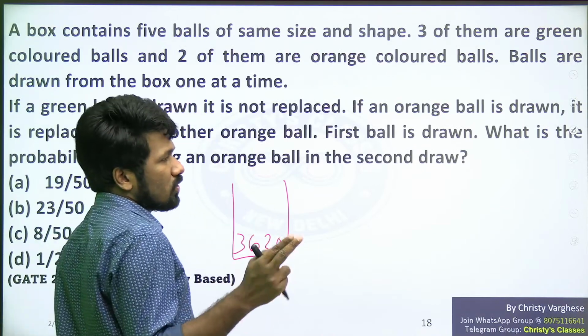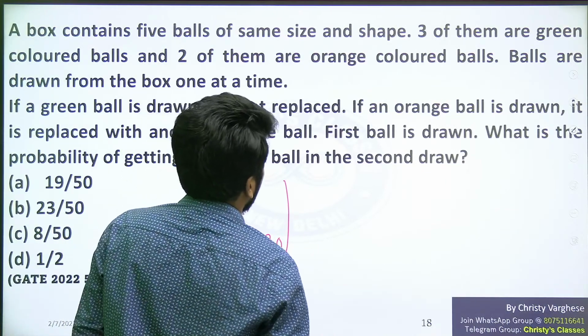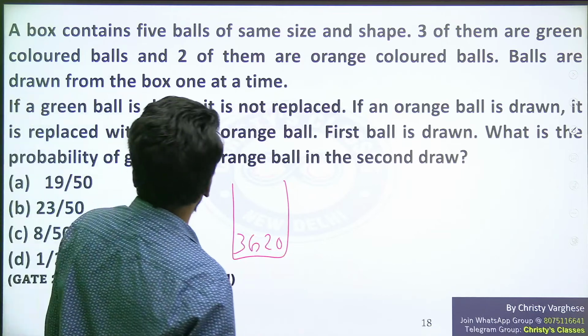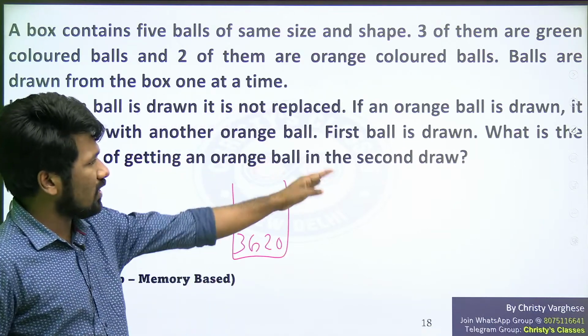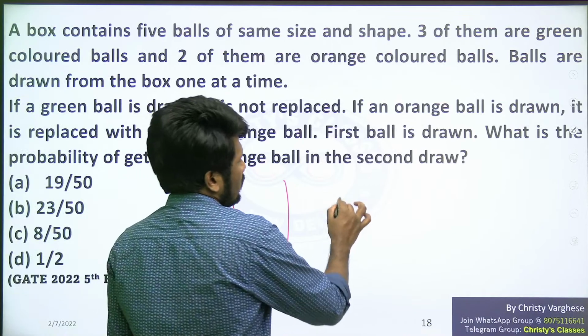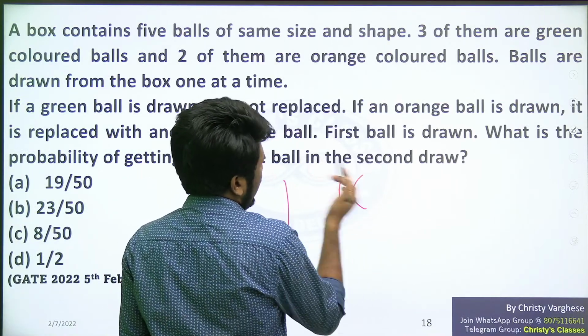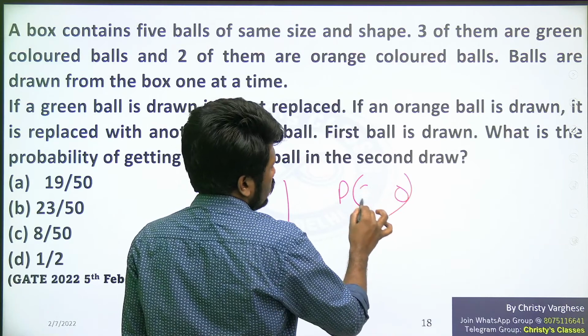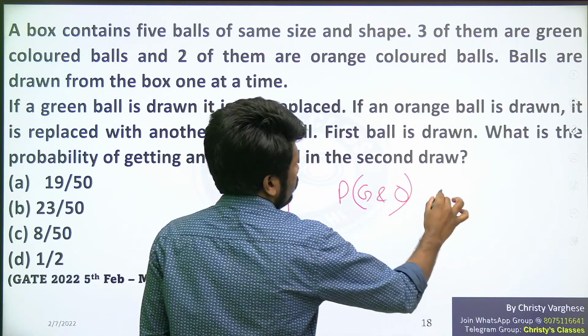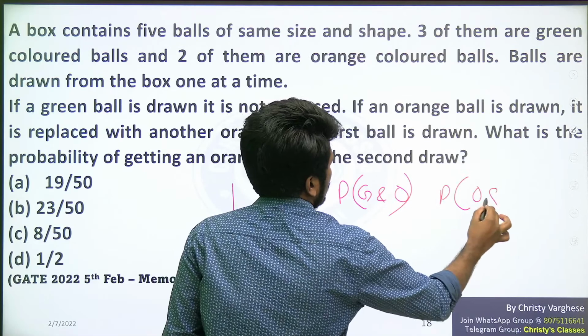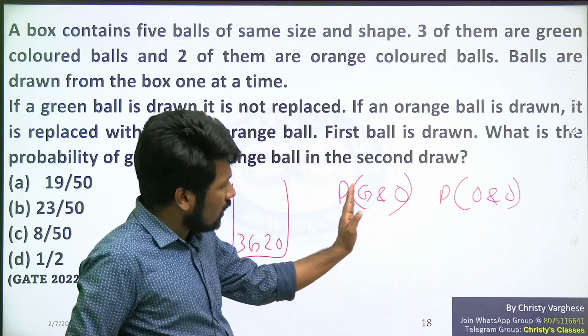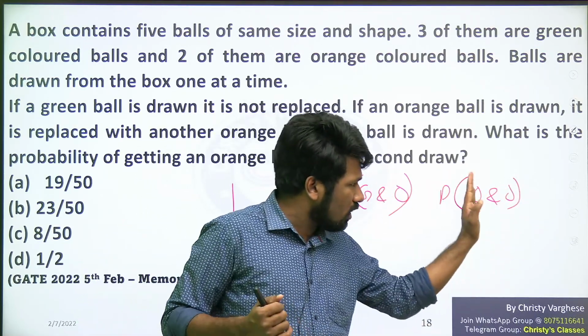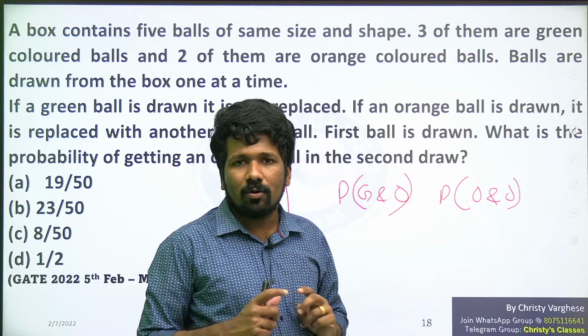Probability, we have discussed in 2 sessions. So the first ball is drawn. Then what is the probability of getting an orange ball in the second draw? We are only concerned about the second draw. The second ball should be orange for sure. That means the first ball can be orange also, or green also. So we need the probability of green and then orange, and also orange and then orange.